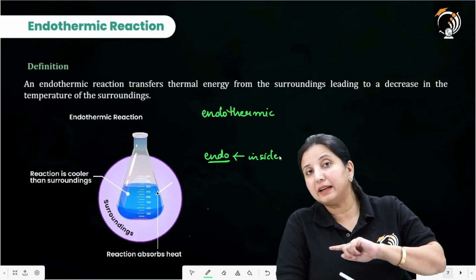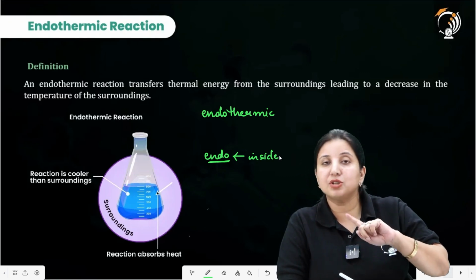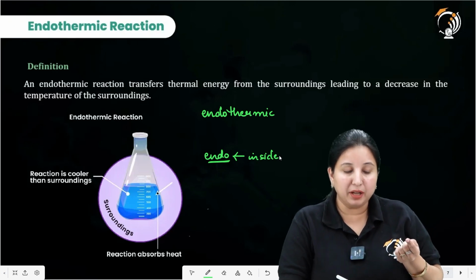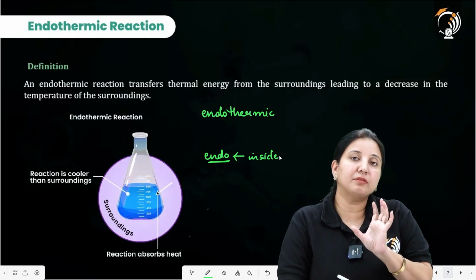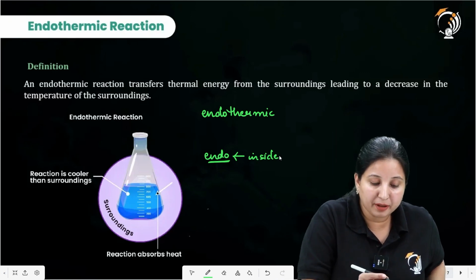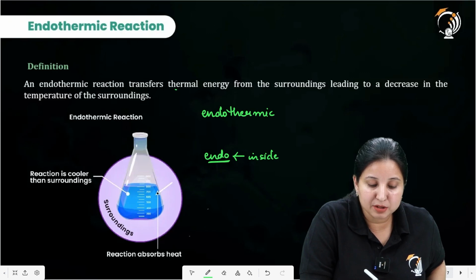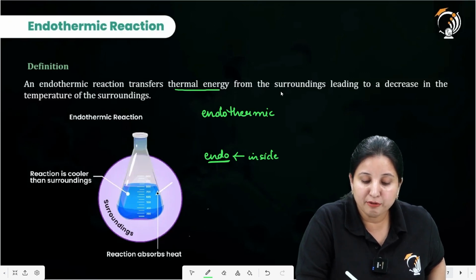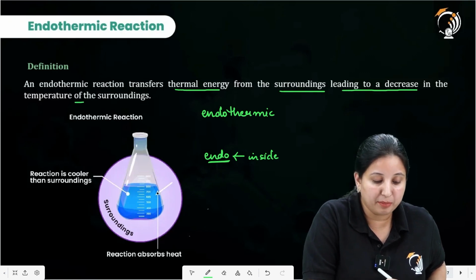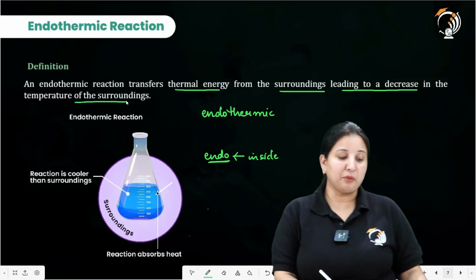Now from where is that heat energy coming? That heat energy is coming from the surroundings. So when it is coming from the surroundings, it means the temperature of the surroundings is going to decrease. So what is an endothermic reaction? It is a transfer of thermal energy from the surroundings, leading to a decrease in the temperature of the surroundings.